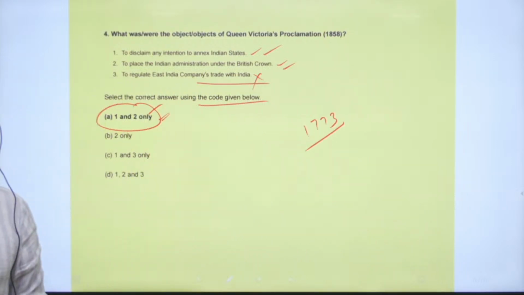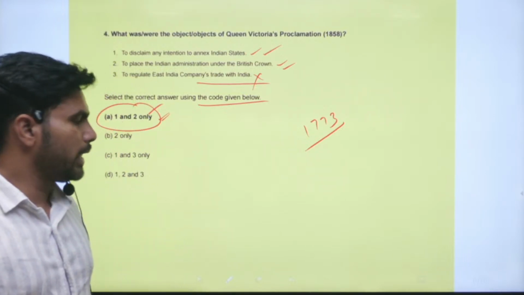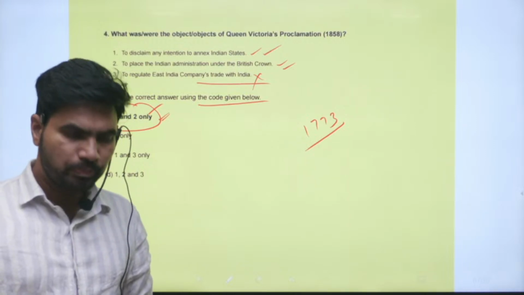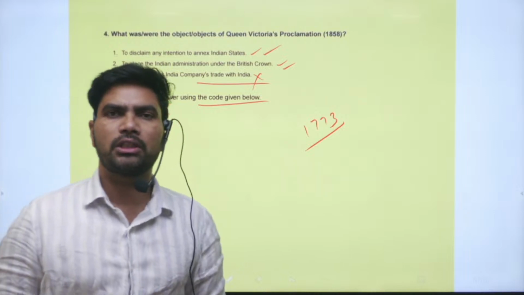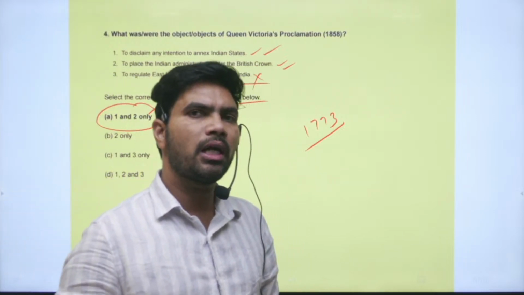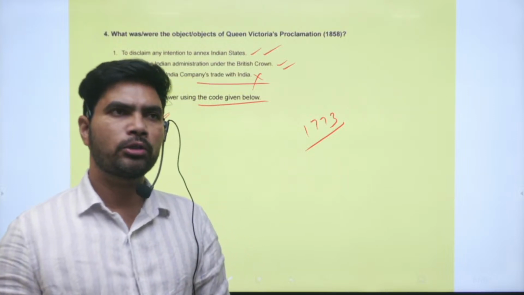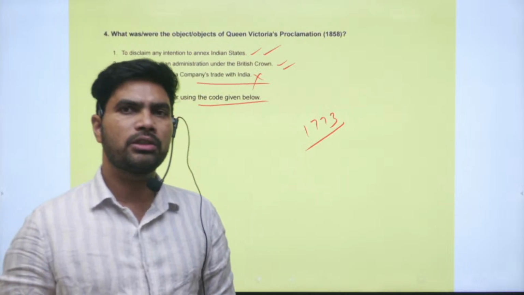Right. So this is it for today. By this we have completed modern Indian history also. Last one session is remaining, in which we will discuss the questions from medieval India. Not many questions are there from medieval India, approximately around 25 to 30 questions. So tomorrow we will see those questions.